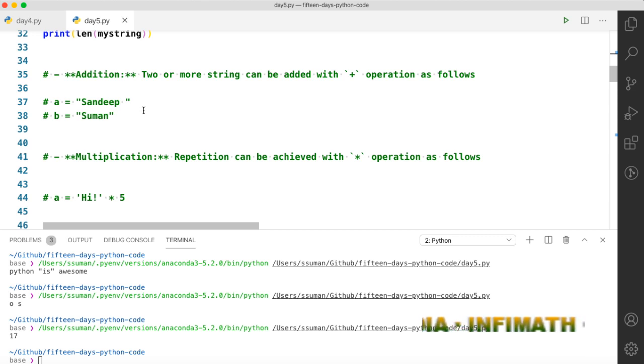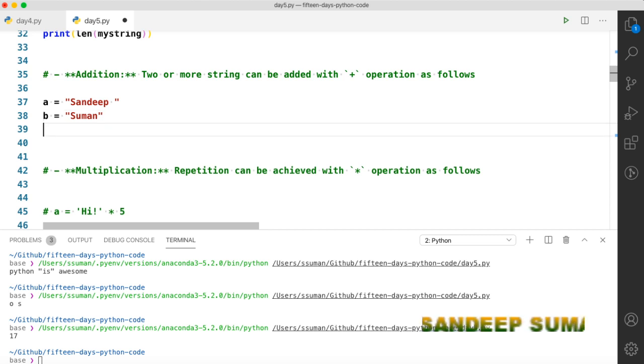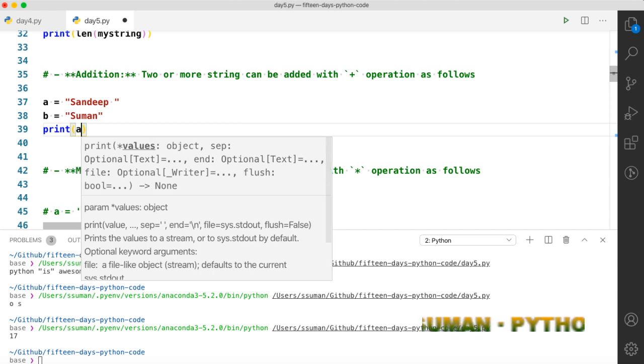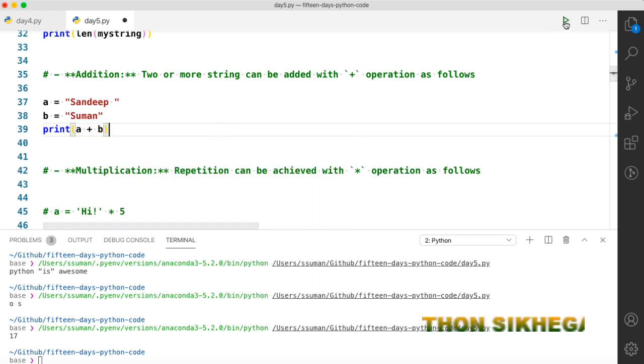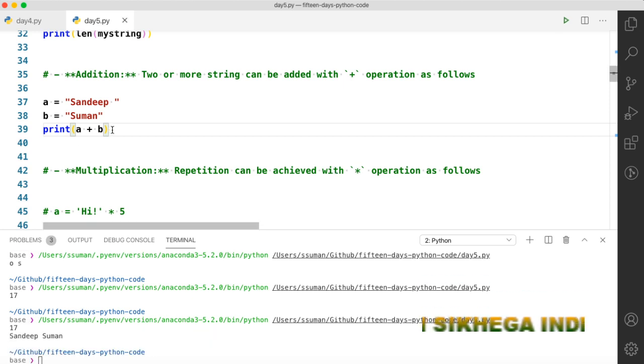Addition: suppose you have two strings, say Sandeep and Suman, then you can add them together with the plus operation. So if we do print A plus B, then you will get Sandeep Suman. And one more interesting thing I want to tell you, if you have numbers as strings, then they will not add up as numbers, they will add up as strings.